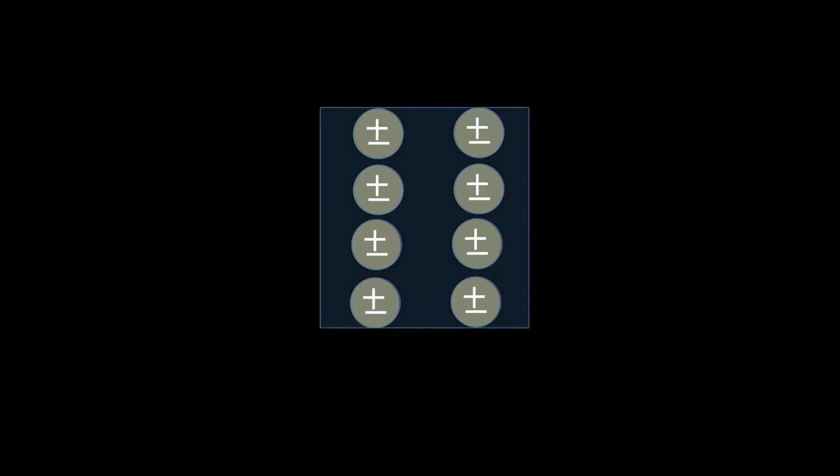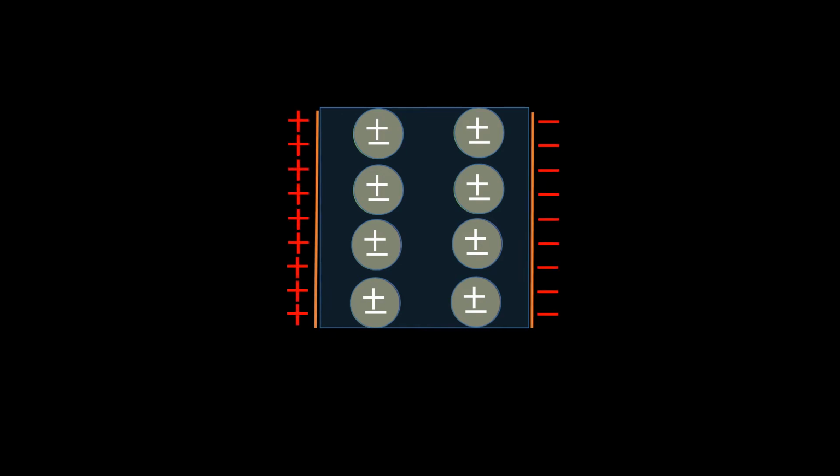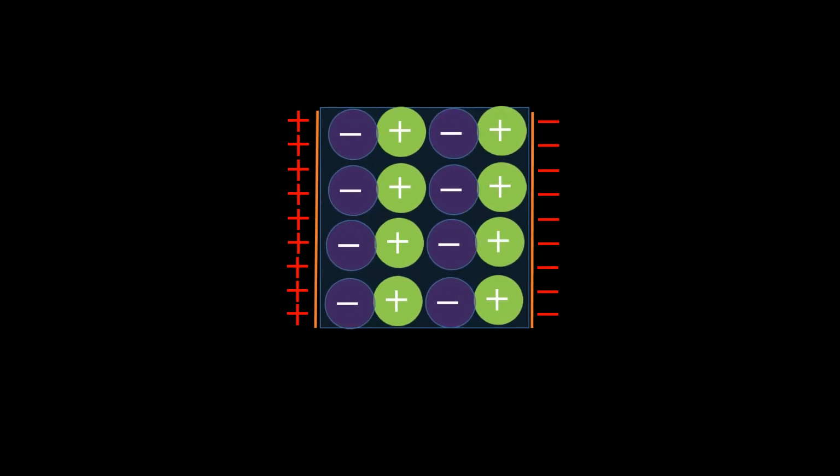So when a nonpolar dielectric is subjected to an external electric field, the molecules experience force due to the external electric field, so they get an induced dipole moment, and they possess a net dipole moment in the presence of the external field. Earlier the material was not having a net dipole moment.